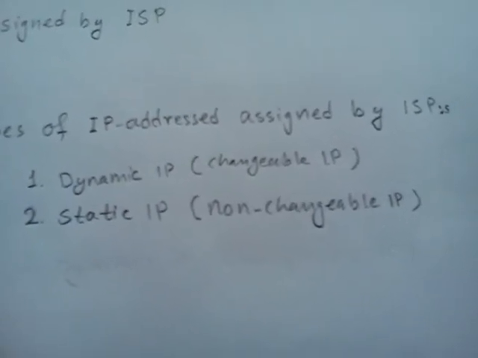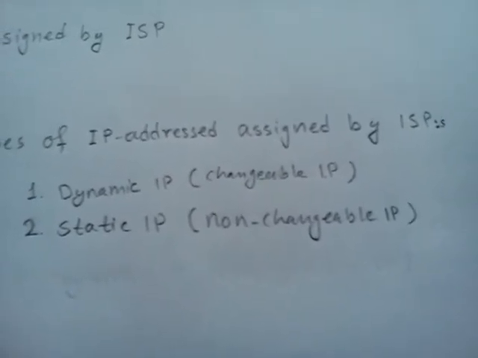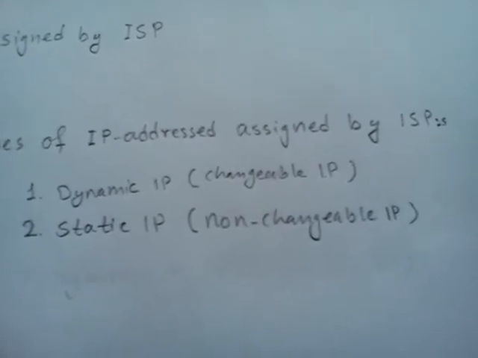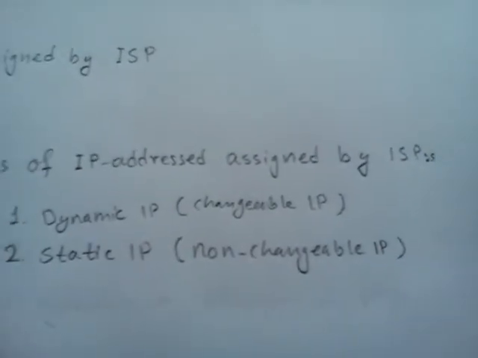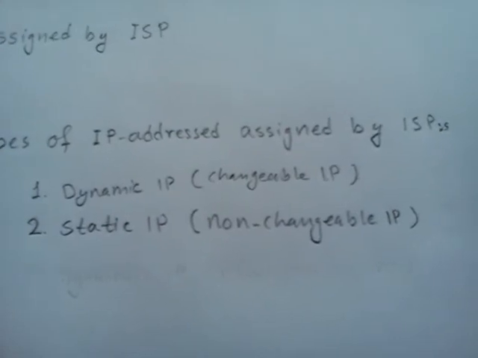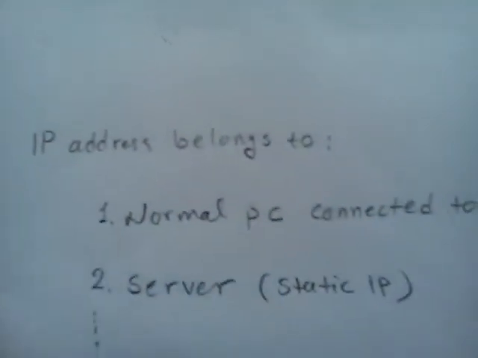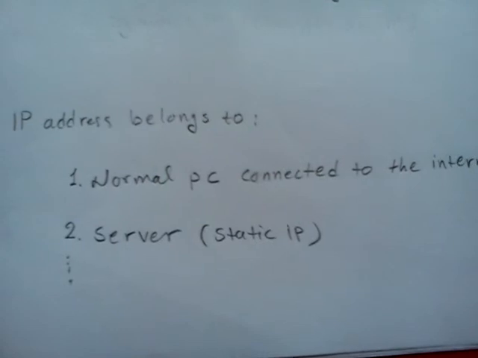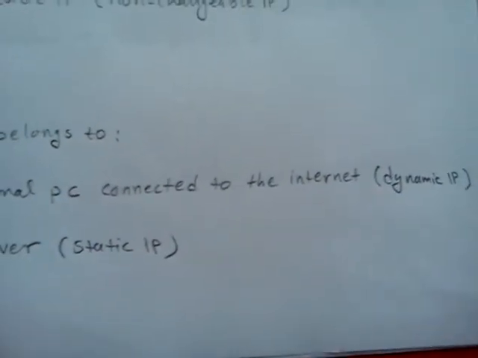Mostly the ones who want a static IP address have to request it from their ISP, and they have to pay a little bit extra in order to have it. And the normal computers connected to the internet have a dynamic IP address, as I said before.